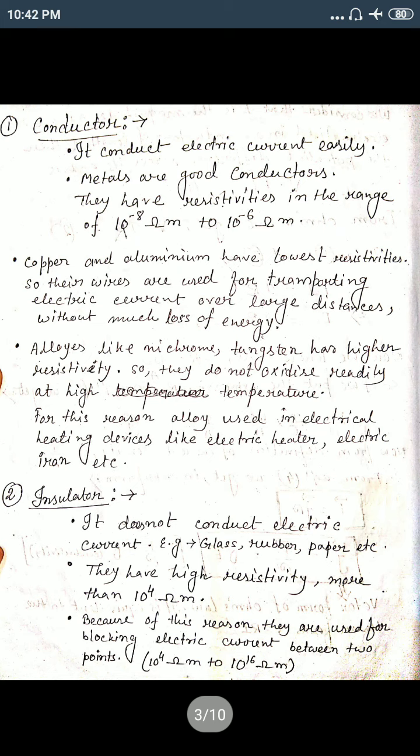As we know, the resistivity of a conductor is in the range of 10 to the power minus 8 ohm meter to 10 to the power minus 6 ohm meter. An insulator has a high resistivity, because it has high resistance, more than 10 to the power 4 ohm meter. So the resistivity of a semiconductor lies in between the conductor and the insulator.